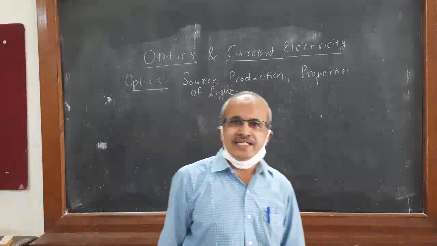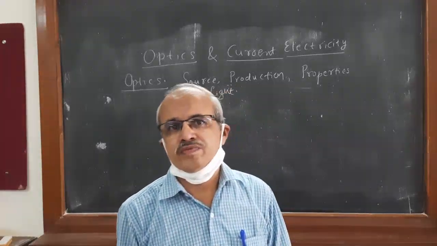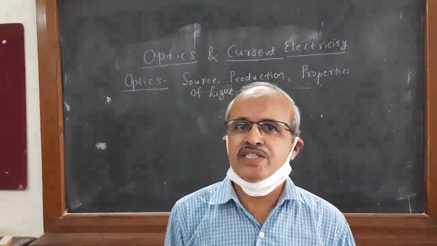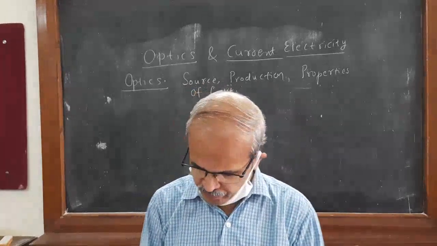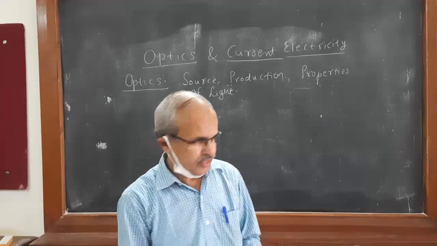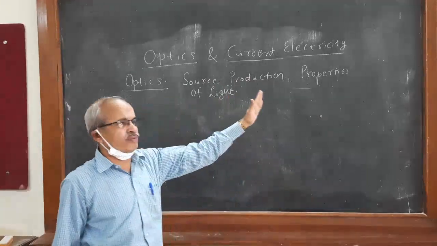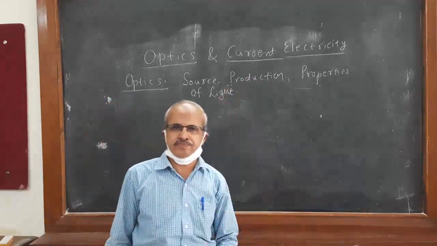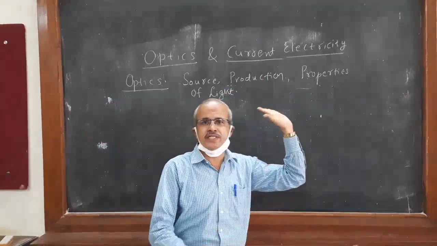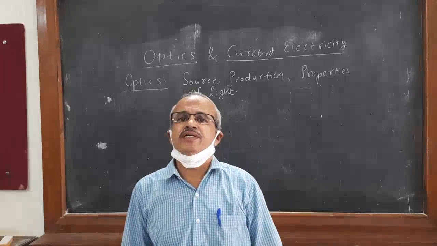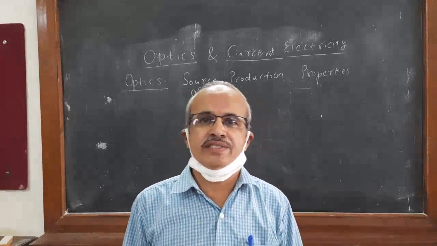Now you know what is light. Light is a form of energy, and it will propagate from one point in the medium to another point in the medium. So that is called light. It is a form of energy.